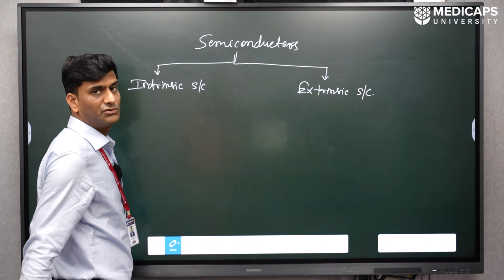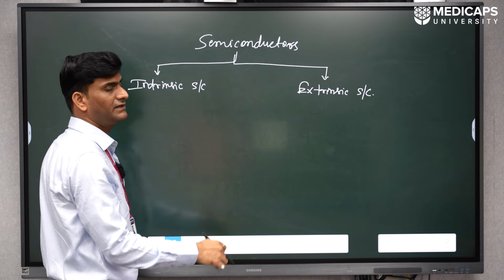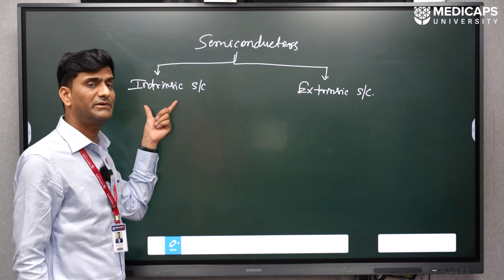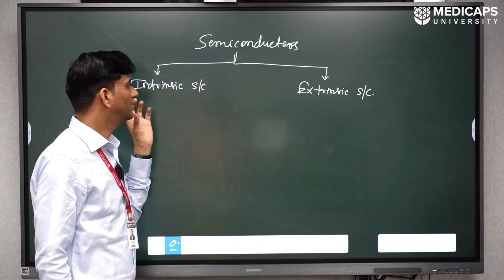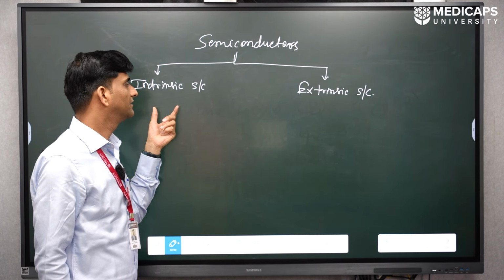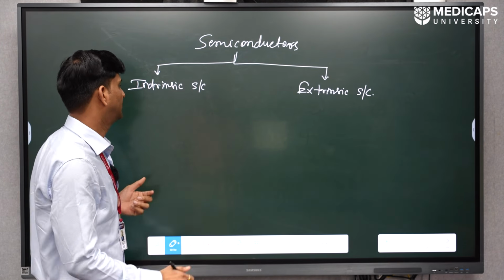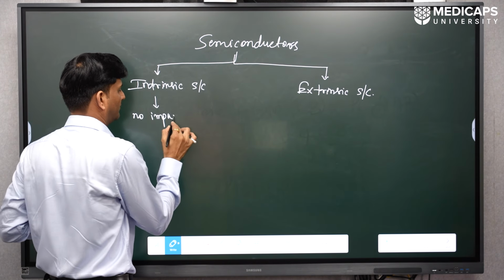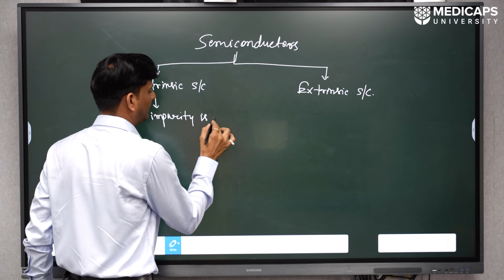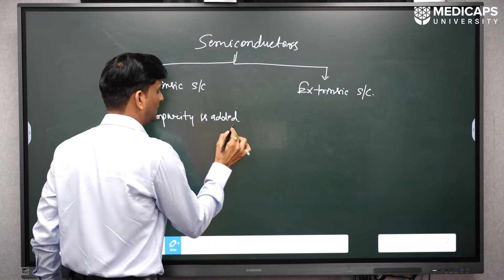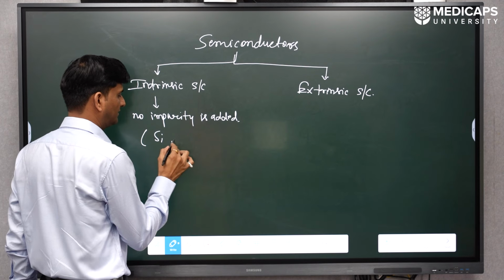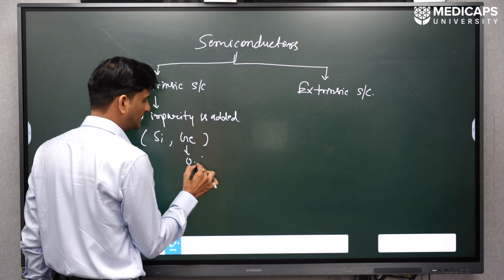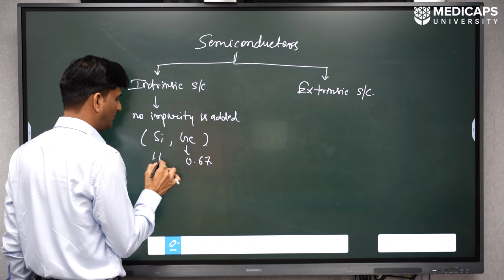Semiconductors can be divided into two categories, intrinsic semiconductor and extrinsic semiconductor. As the name suggests, intrinsic means these semiconductor materials are in pure nature, with no impurities added. The examples are silicon and germanium. Germanium has a band gap of around 0.67 electron volt and silicon around 1.1 electron volt.